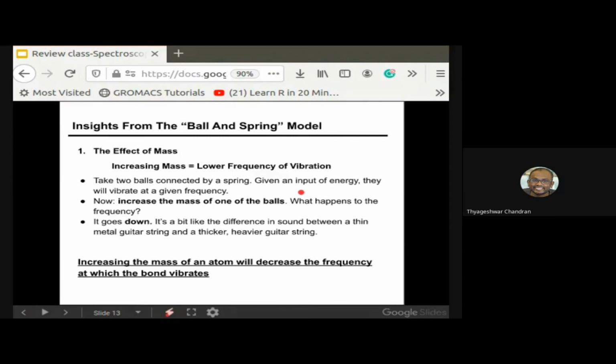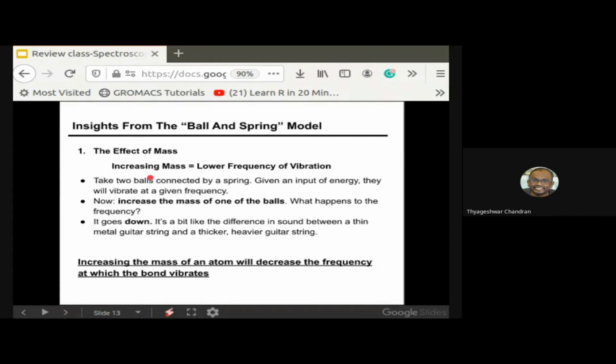It basically depends on two factors. One is the mass, and the other is the tension, or the bond strength, between the atoms.